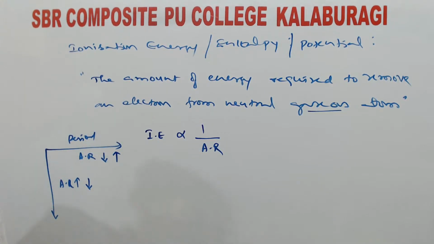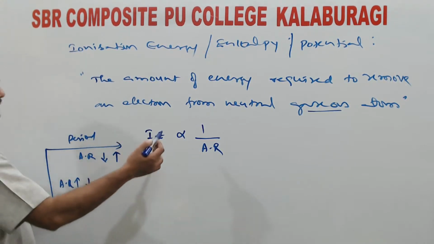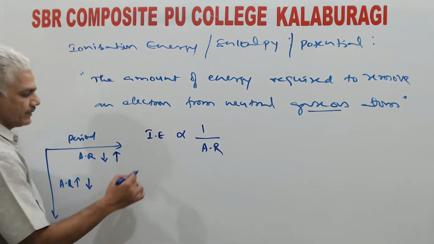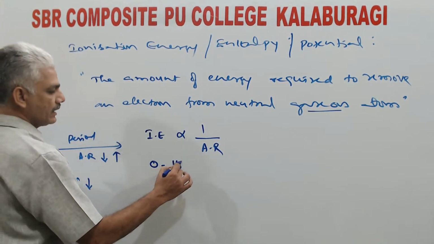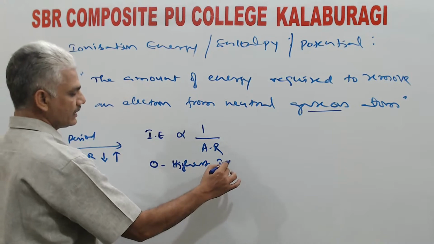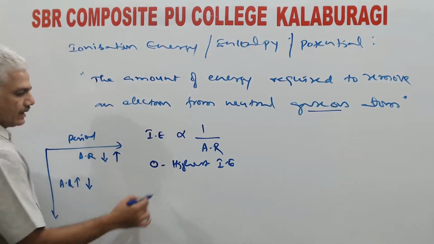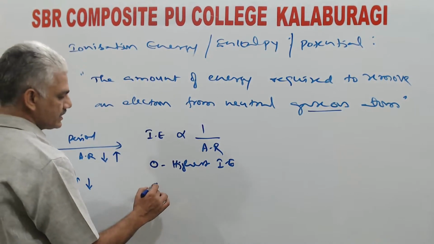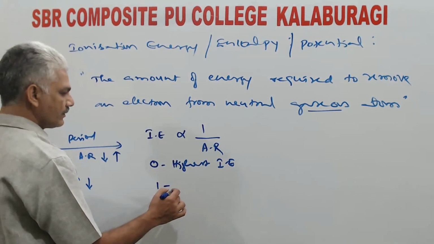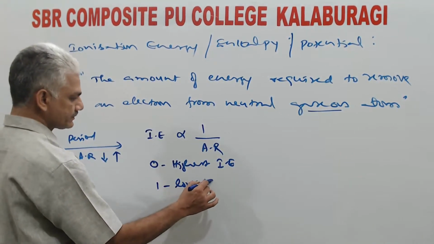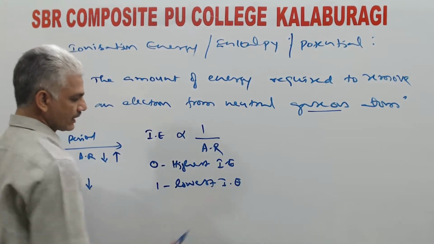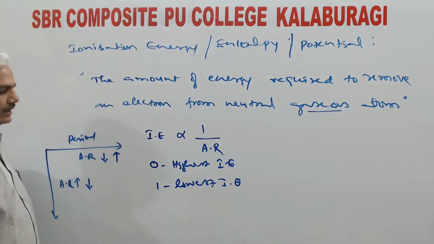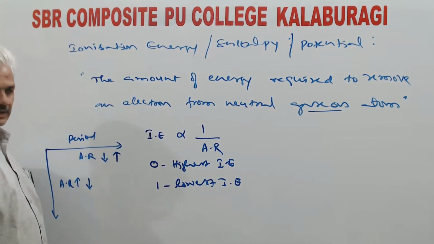In a given period, always the corresponding zero group element will have highest ionization energy. In a given period, lowest ionization energy will be associated with first group. That is 1A group or alkali metal family.